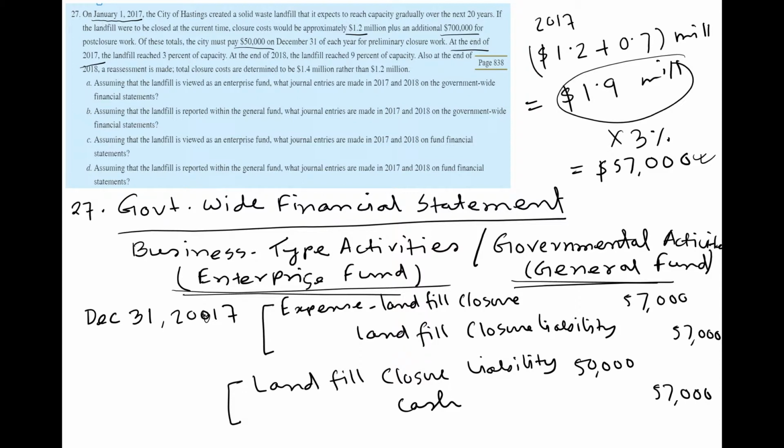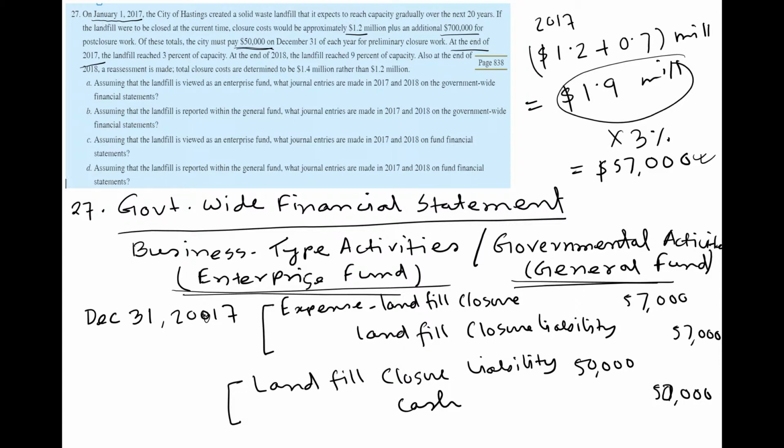Remember, government-wide financial statements will follow the regular accrual accounting. Now the city is also paying $50,000 at the end of the year. That means they are paying cash, so cash will be credited $50,000, and at the same time we'll remove $50,000 of liabilities. So we have to debit landfill closure liability $50,000. So this is the journal entry for December 31st, 2017.